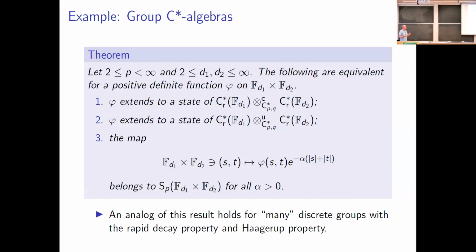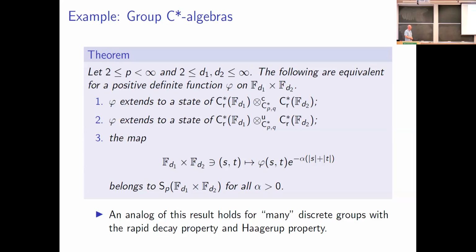Okay, and perhaps I'll say a few words about the proof. So the implication 1 implies 2 is trivial. 2 implies 3: you're somehow using the fact that the free group has the rapid decay property. And then 3 implies 1. Well, what you do is take phi and multiply it by this function here.